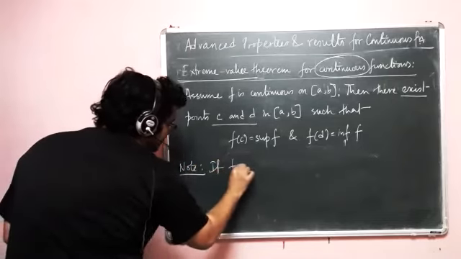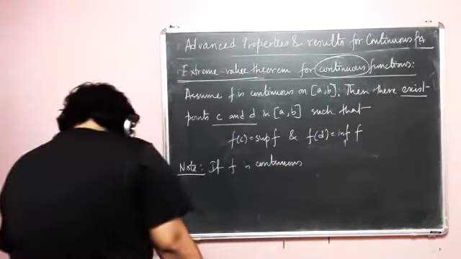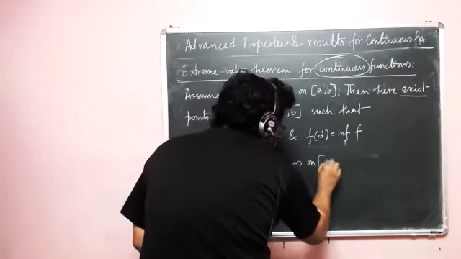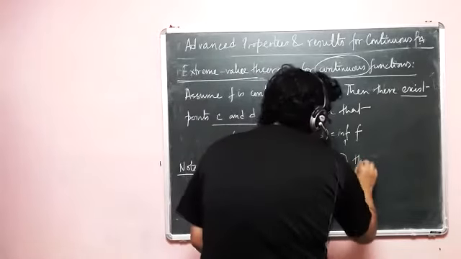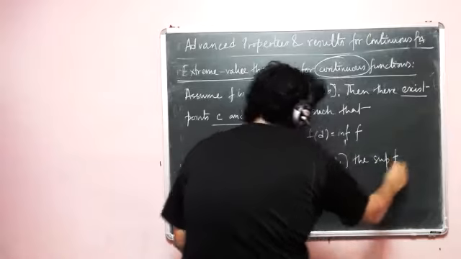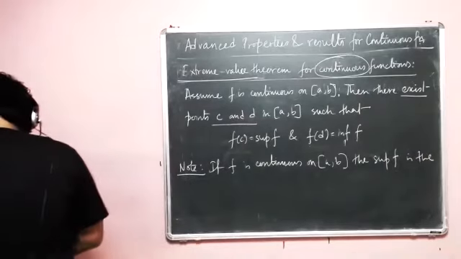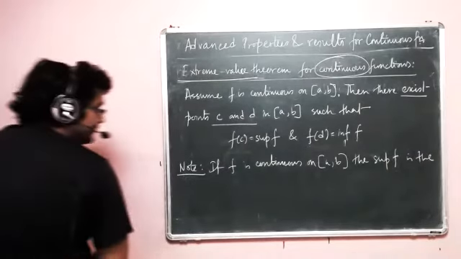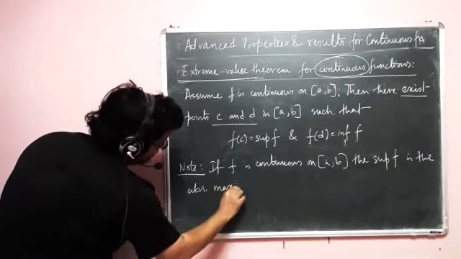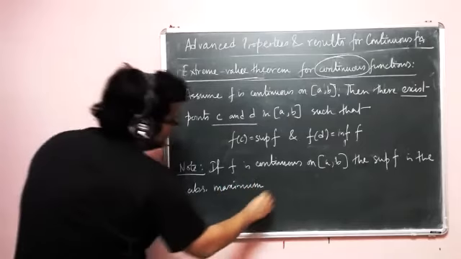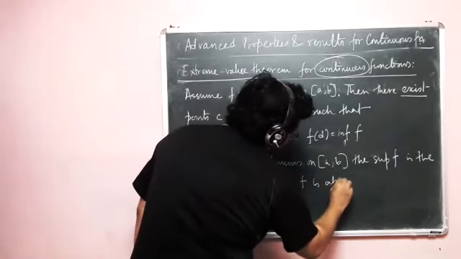If f is continuous on closed a comma b, then sup f is the absolute maximum (abs dot, that's what I'm writing), and inf f is absolute minimum.